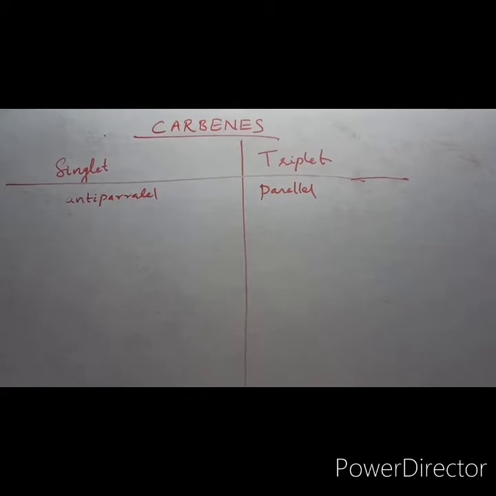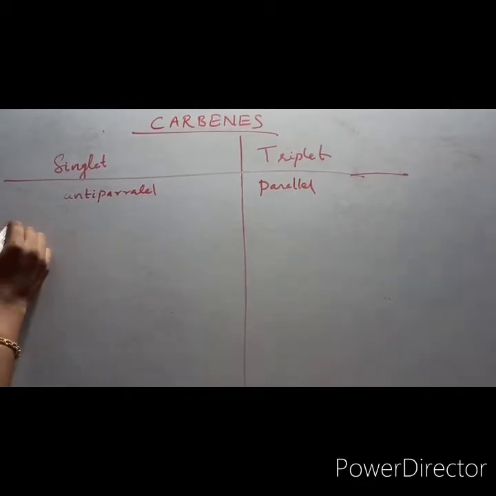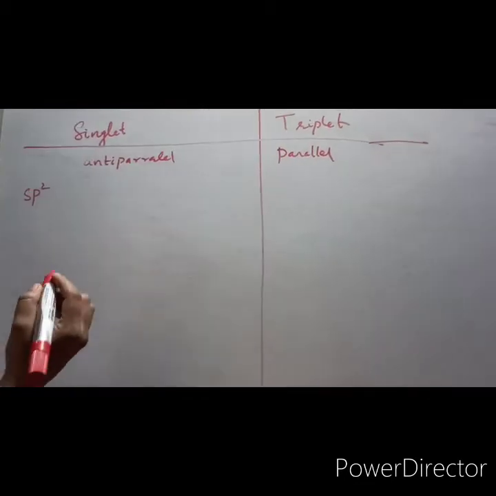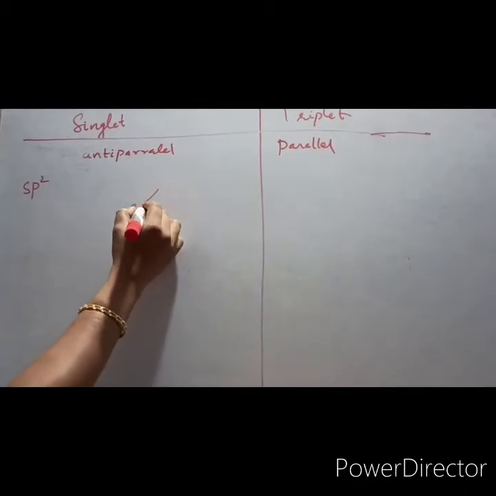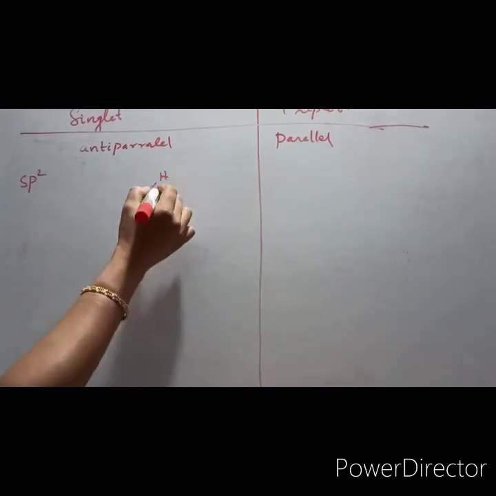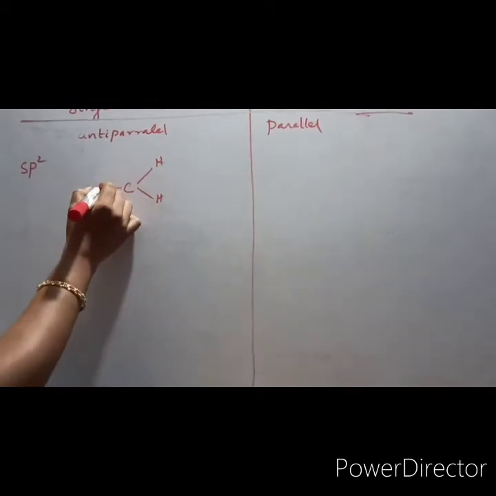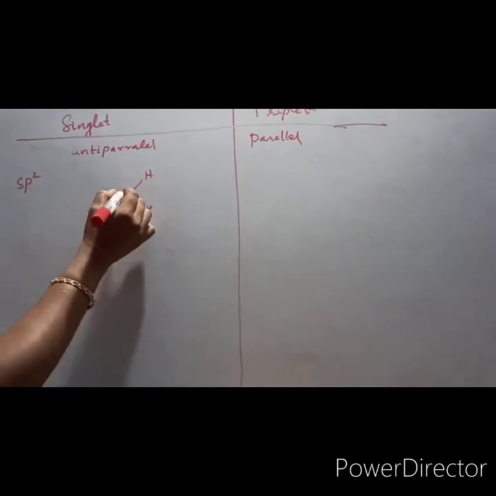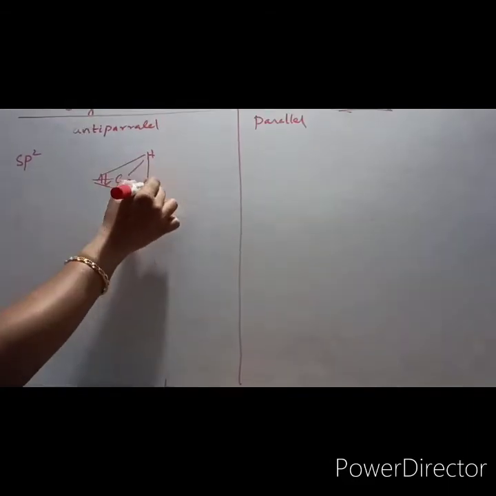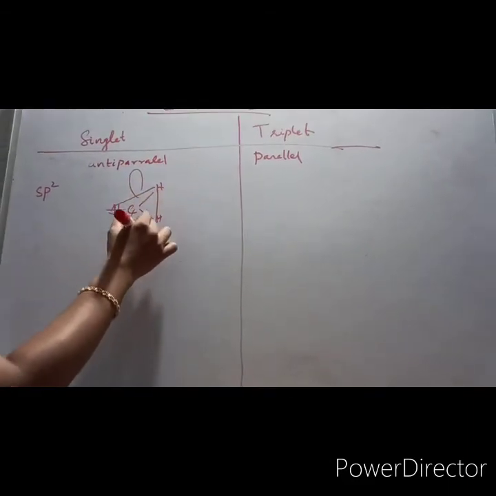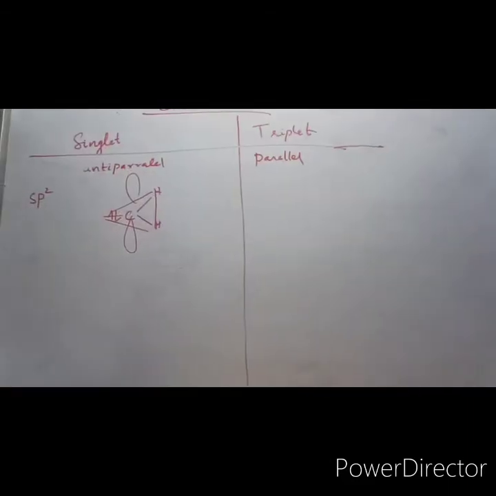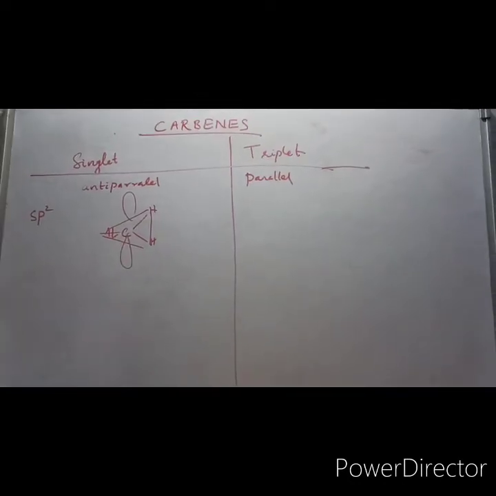In the singlet carbene, the hybridization is sp2. What does it mean? It has a trigonal planar structure. Two hybrid orbitals are in this manner, the third one holds the anti-parallel spin pair, and the unhybridized p orbital is in this manner. The vacant p orbital is in this manner.